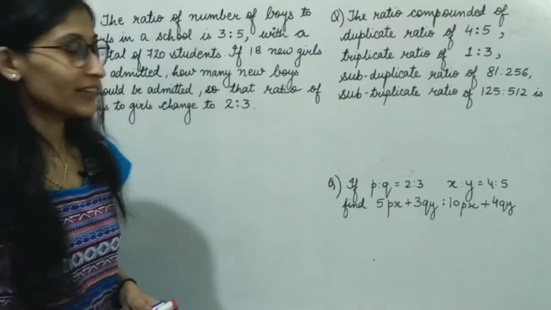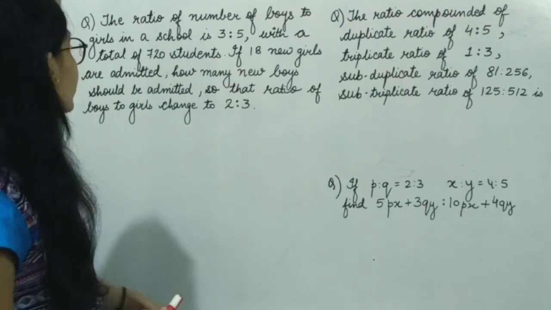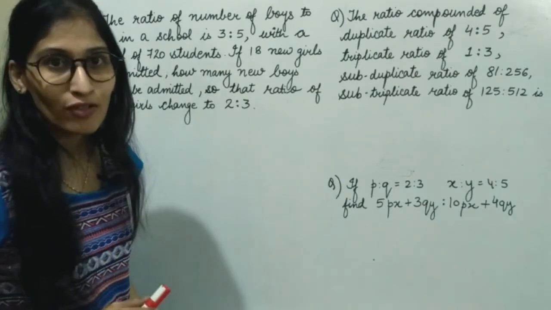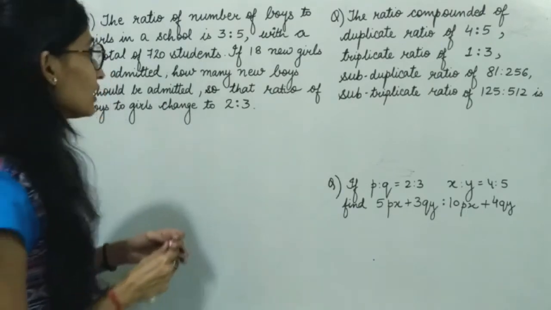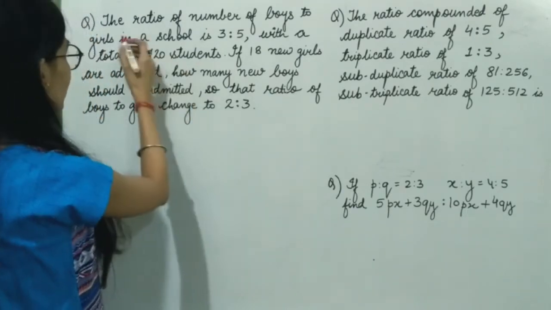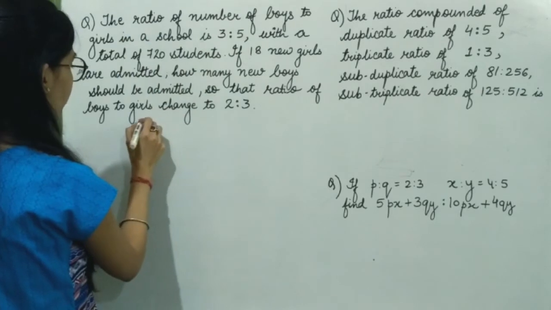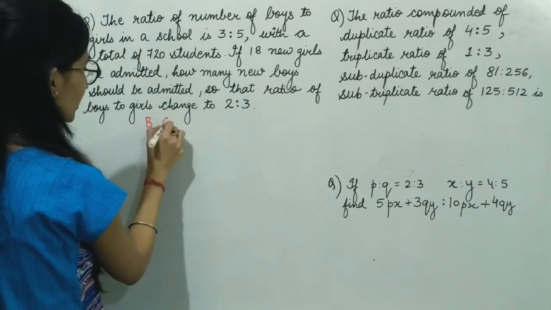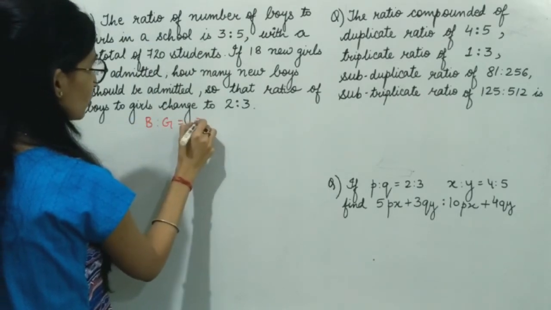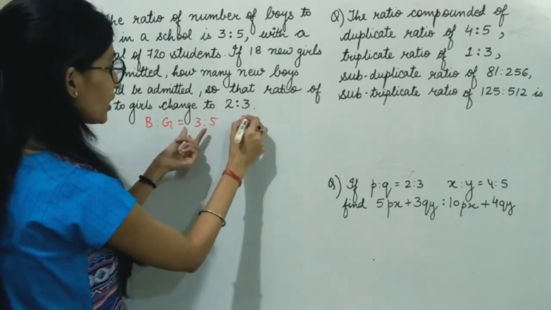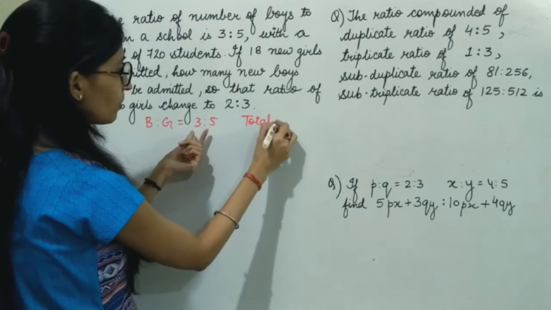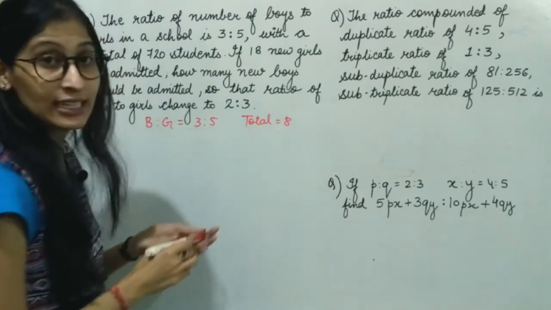My next question here is the ratio of number of boys to number of girls in a school is 3:5. So it is given that the ratio of boys to girls is 3:5. From here, the total ratio is 3 plus 5, 8.